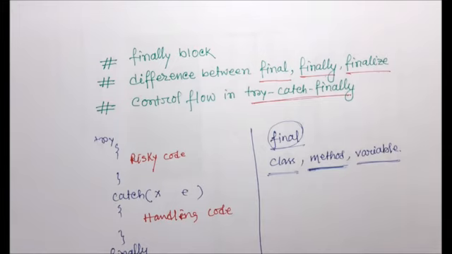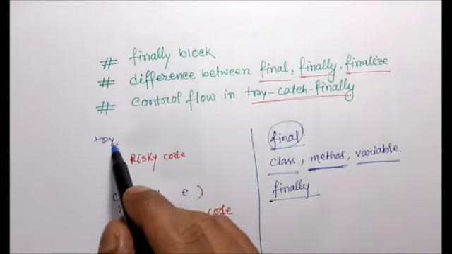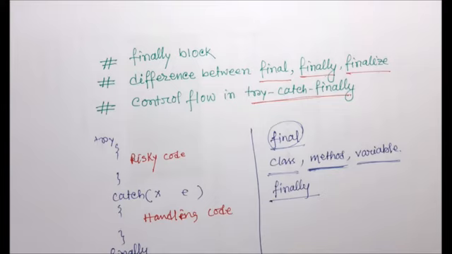Next, come to finally. As I mentioned earlier in this lecture, finally is a block always associated with a try catch block, and it is always used to keep clean up code.